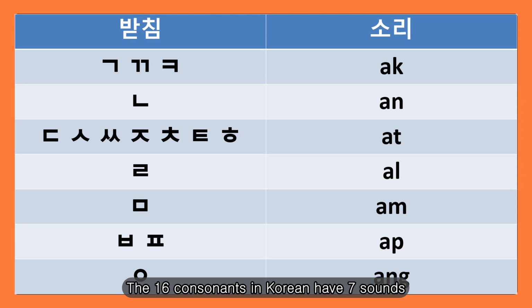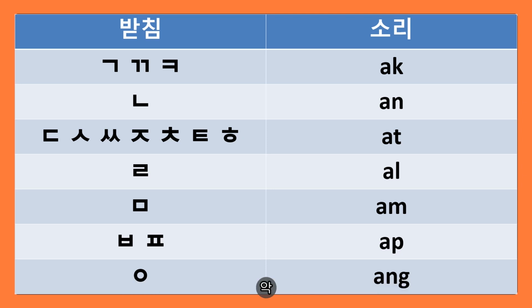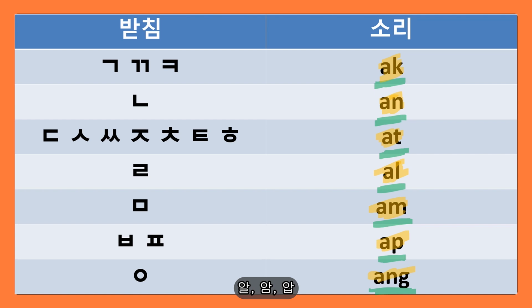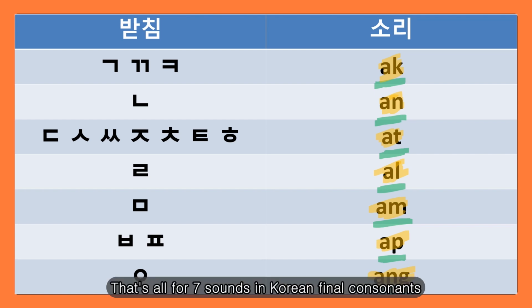The 16 consonants in Korean have 7 sounds. Look at the right side. 악, 안, 앗, 알, 암, 압, 앙. One more time. 악, 안, 앗, 알, 암, 압, 앙. That's all for 7 sounds in Korean final consonants.